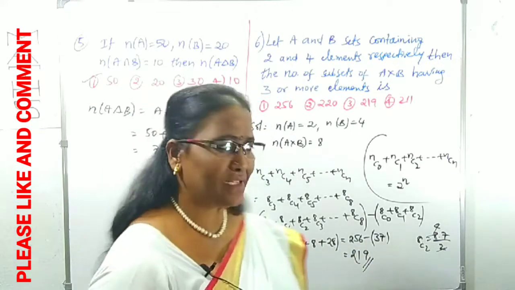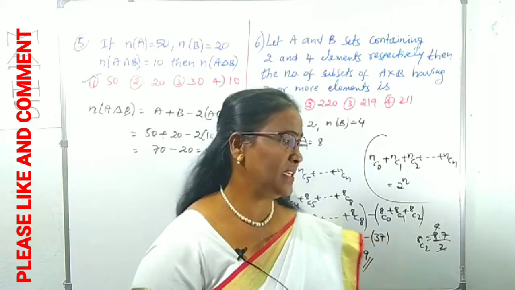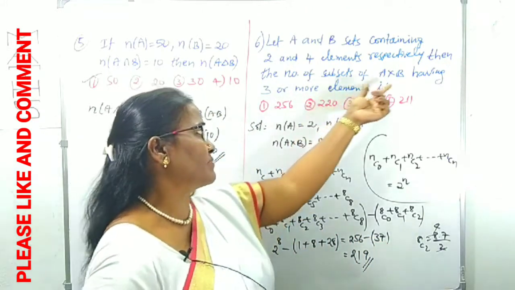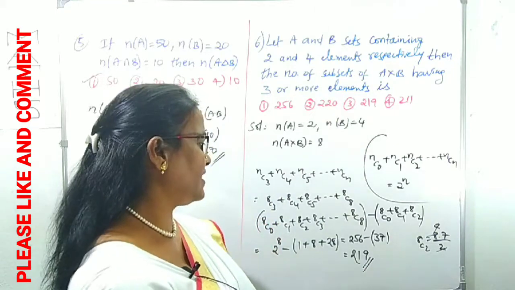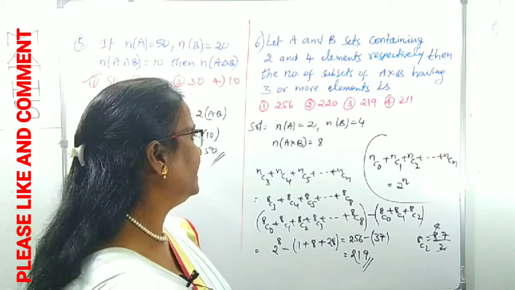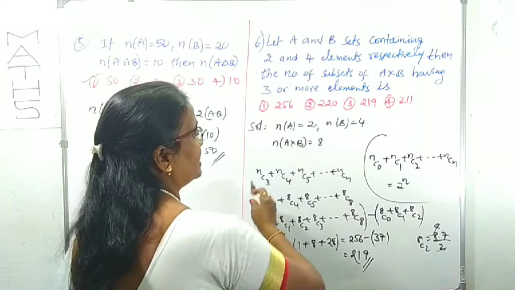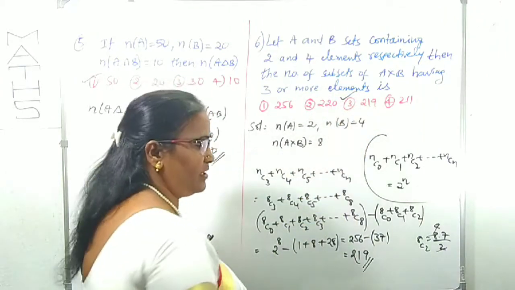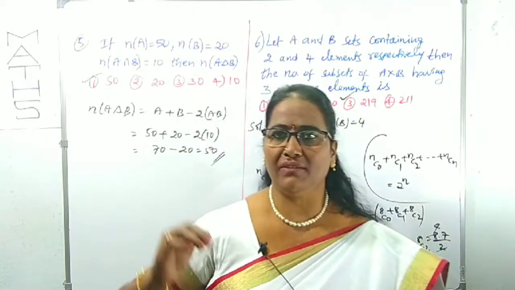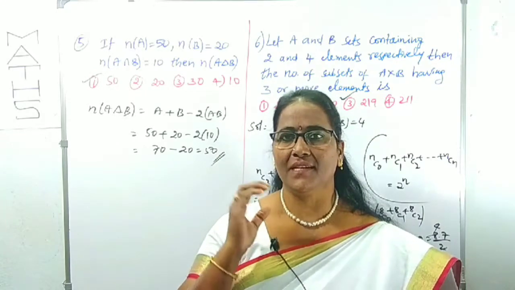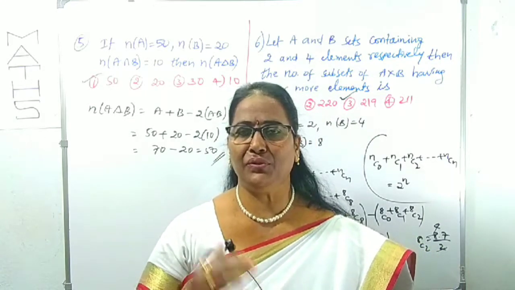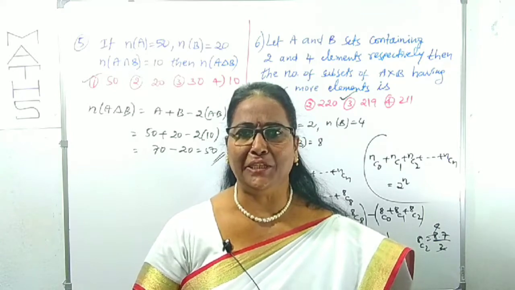So it's a very, very important question. Subsets of a set, A cross B. That is the Cartesian product you have to apply here. Therefore, according to the options, which option is correct? Yes, it is clearly the third option. Is it clear? Now I am covering all types of models, so you can follow. Those are most helpful to you for your final JEE Mains.